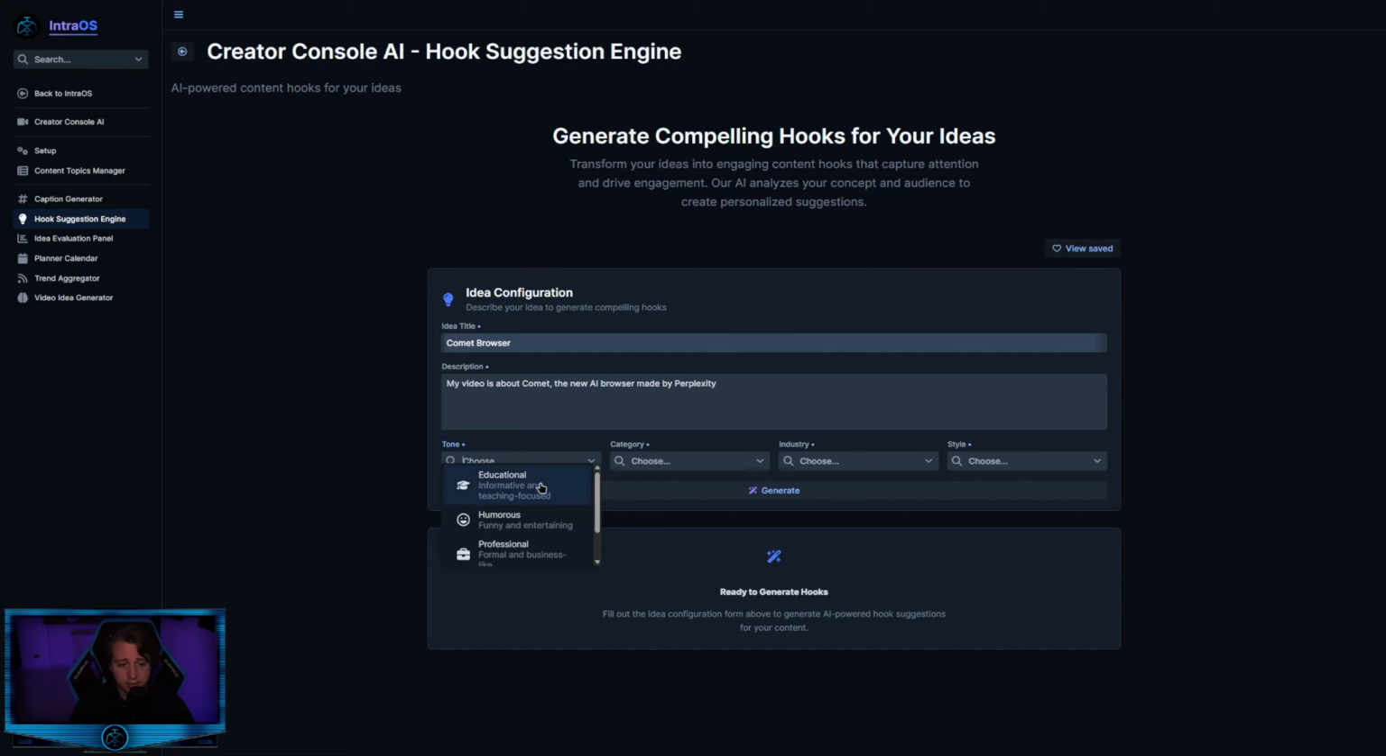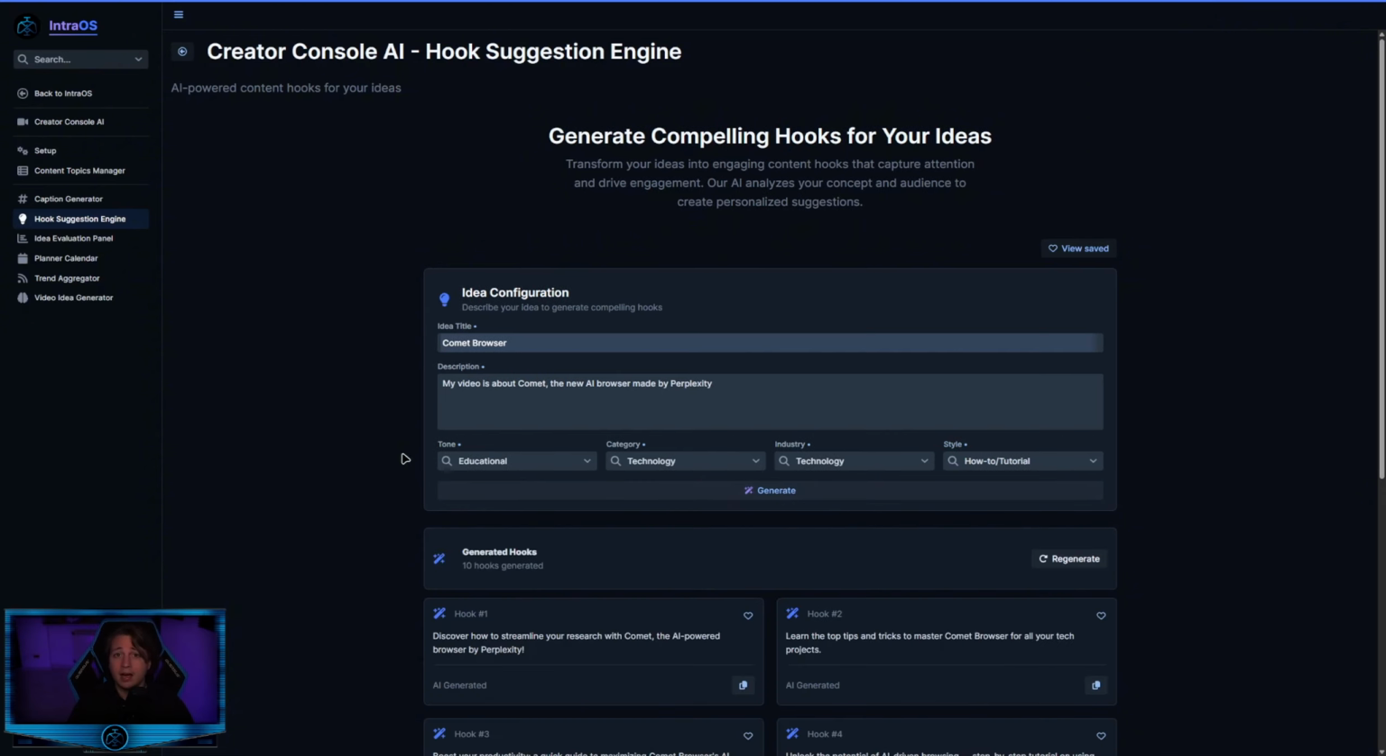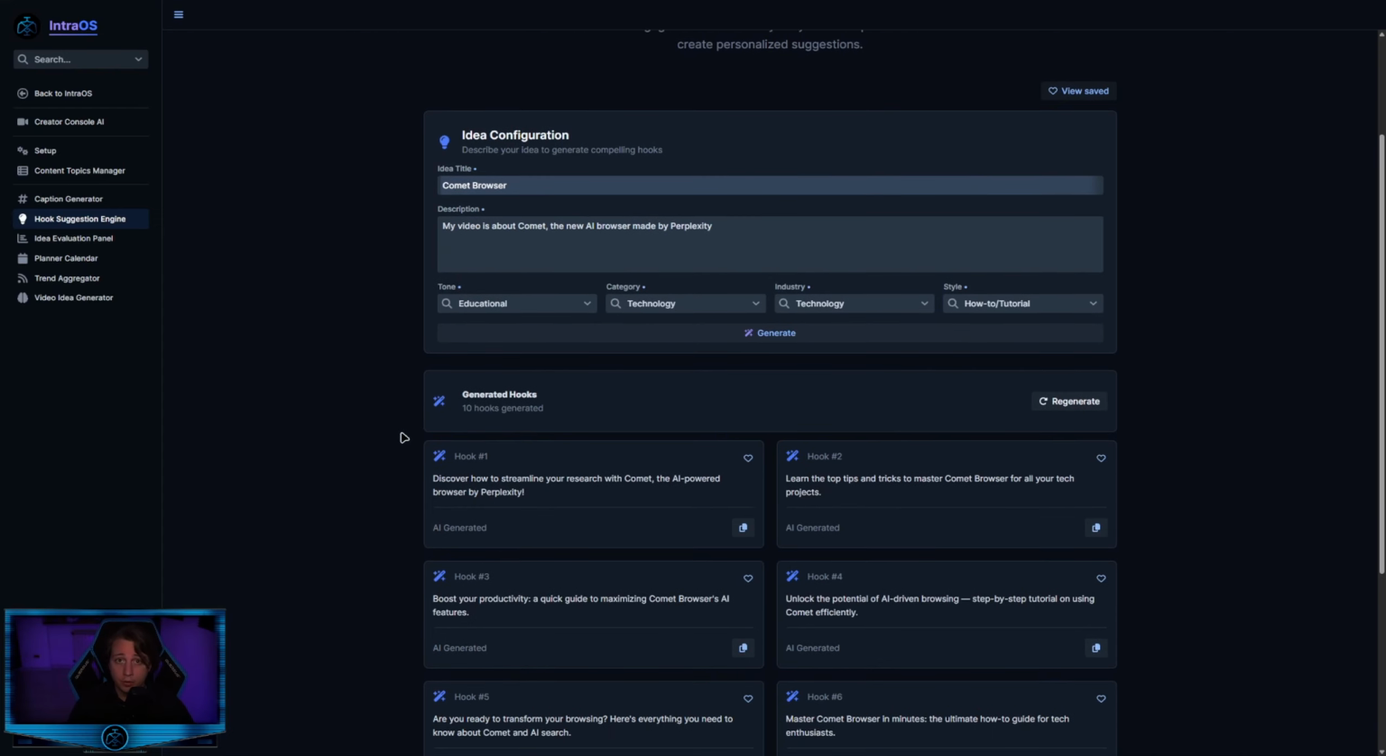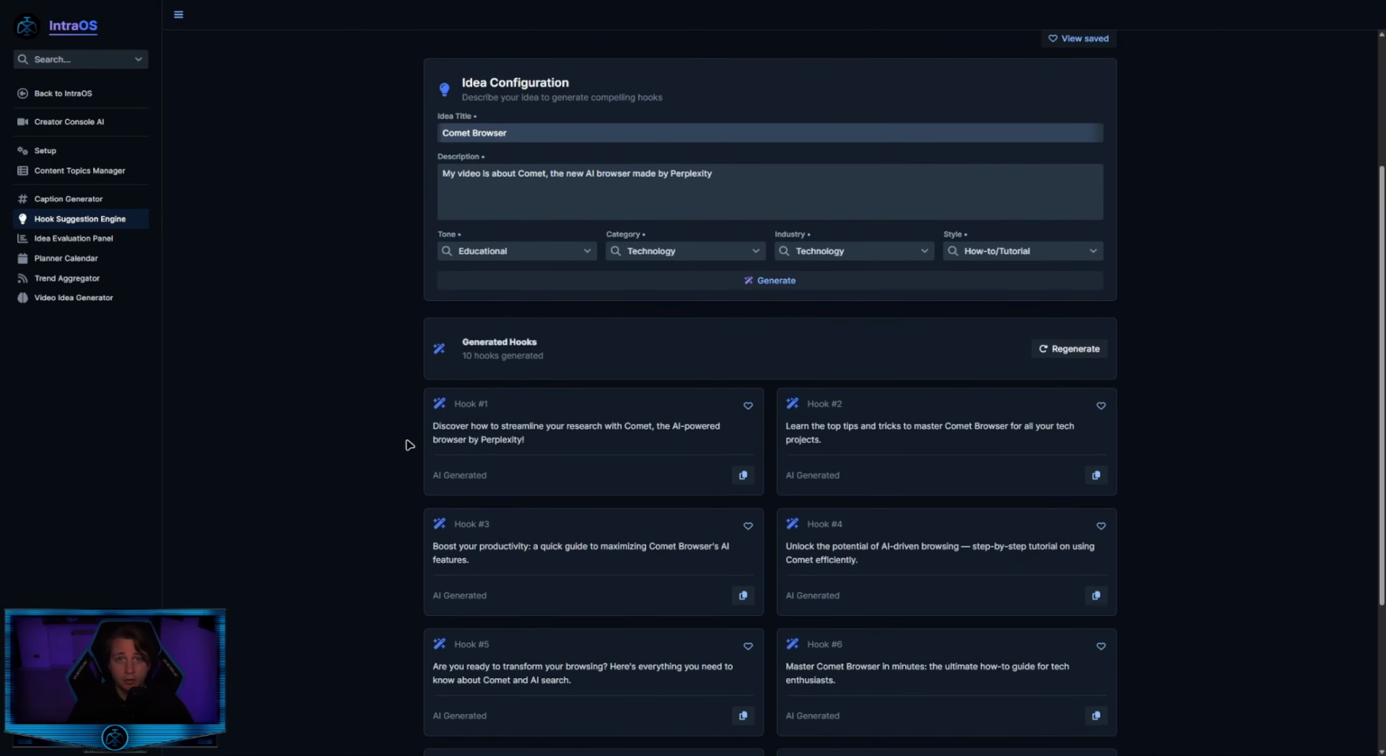So let's set the content tone, educational, category, technology, industry. You can even set the industry here. So let's set technology. Style, how-to tutorial, because I just want to tell the people that Perplexity has released a brand new browser with an AI agent integrated. So let's click on generate, and after a couple of seconds, the AI will generate a list of hooks ready to be used for our videos.